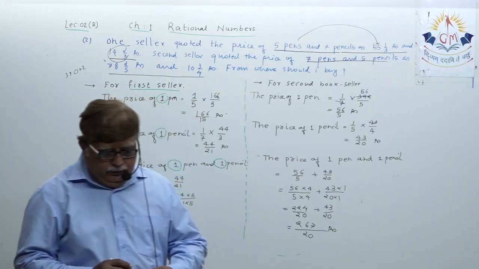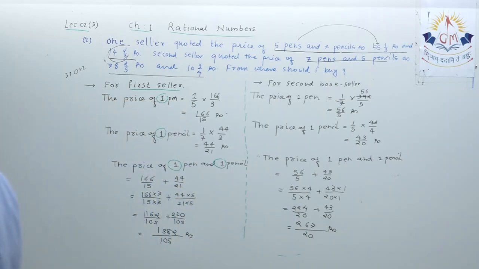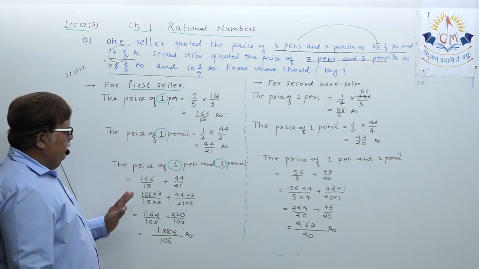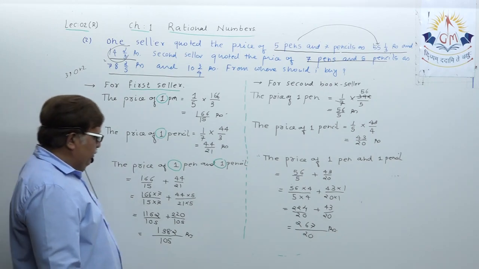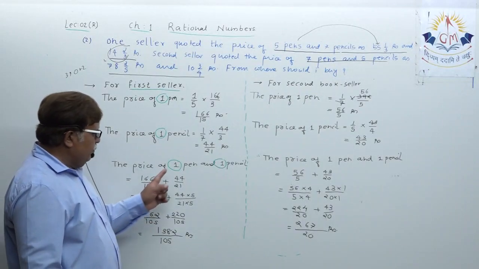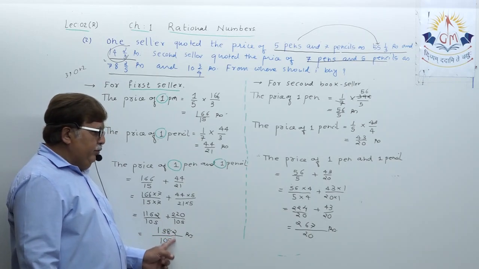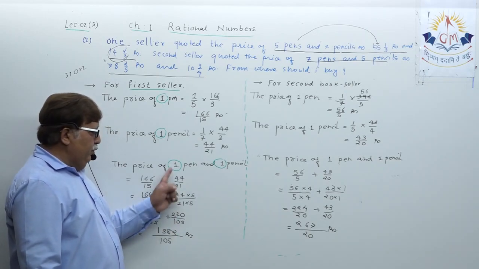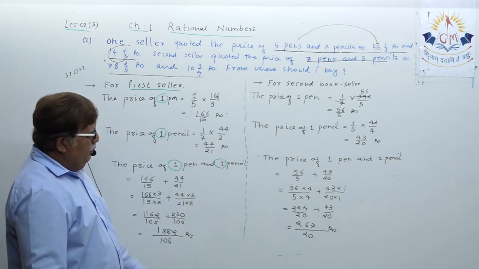Before we move to the next step, I want you to first understand this properly, and then we will move to the next step. The first bookseller is going to take this many rupees for buying one pen and one pencil.